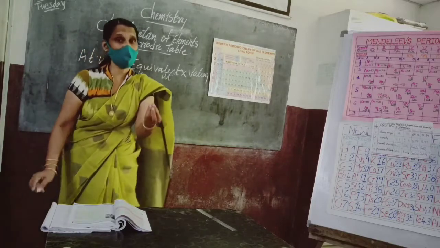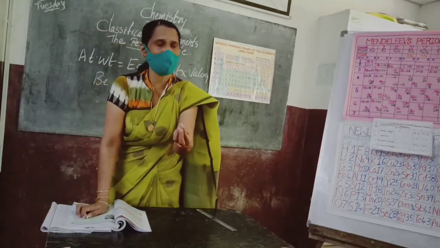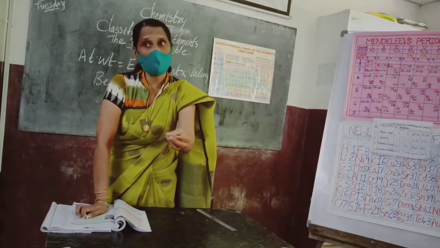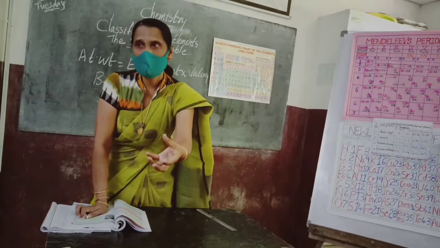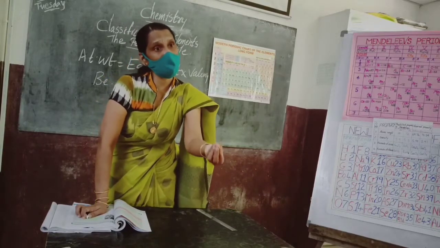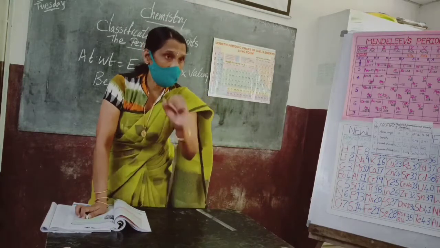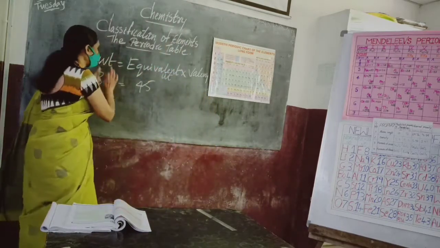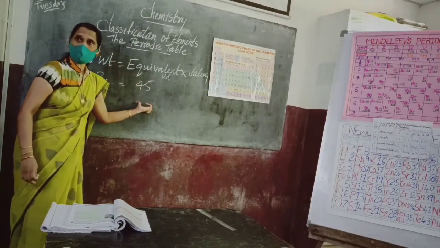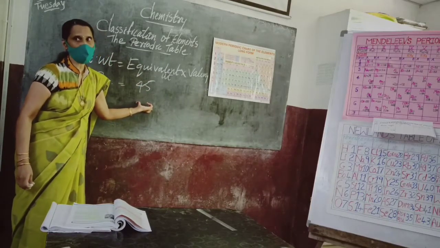What is equivalent weight, I told? The weight of any element that is equivalent to 1.008 grams of hydrogen or 8 grams of oxygen. Like that, beryllium's equivalent weight was found to be 4.5.